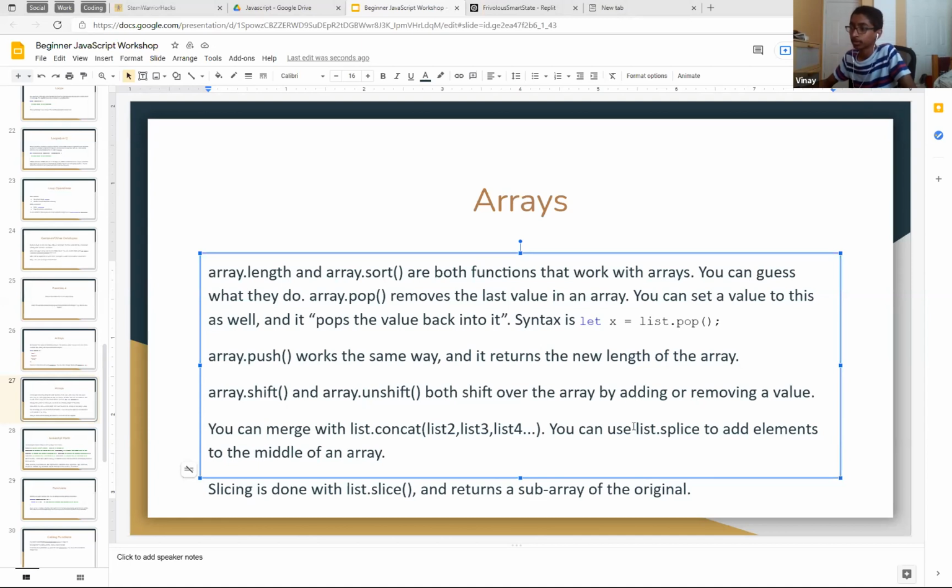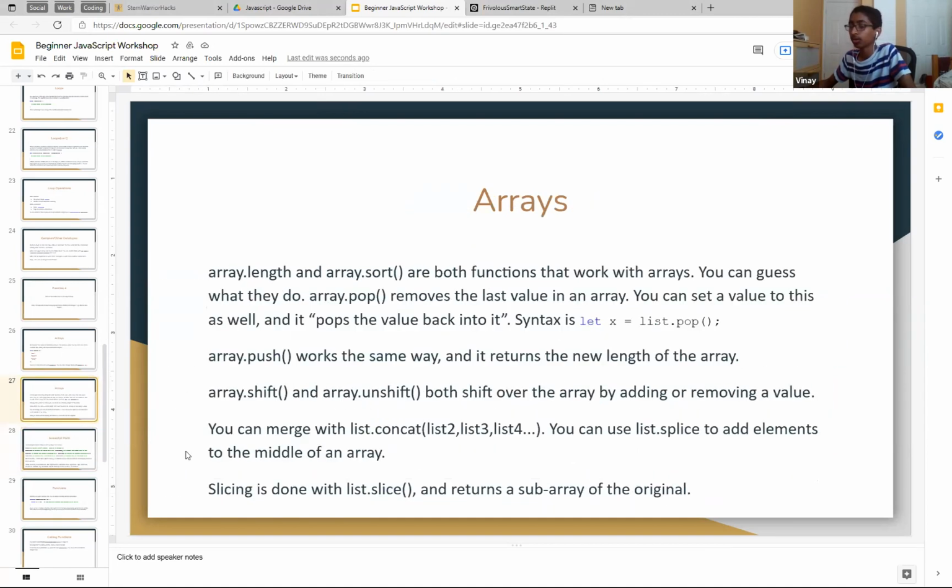You can merge a list with concat, which is short for concatenation. With splice, you can add elements in the middle of the array. Slicing is not the same: you can slice the array in half or in parts. These are all functions. You can Google them and mess around with them, and you can ask me if you need help with them.